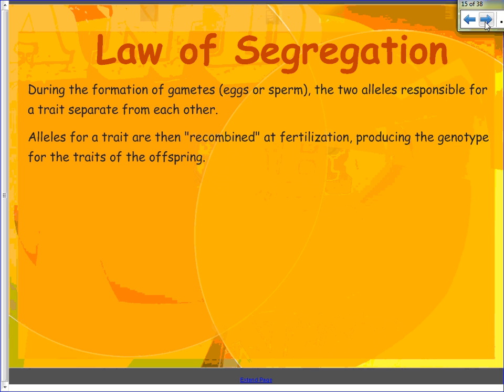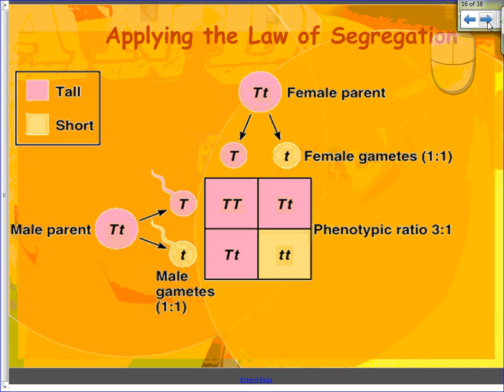So if we think of meiosis and we think of gametes separating and then coming together during sexual reproduction, bringing about a new genotype for an offspring. The law of segregation can be seen here in this diagram.